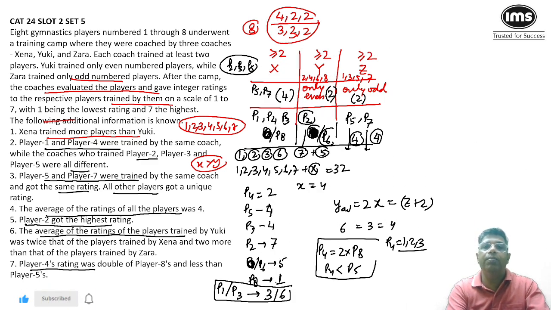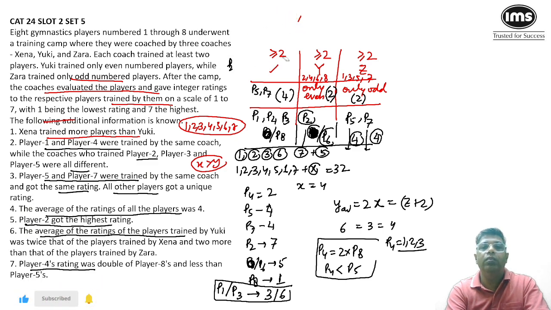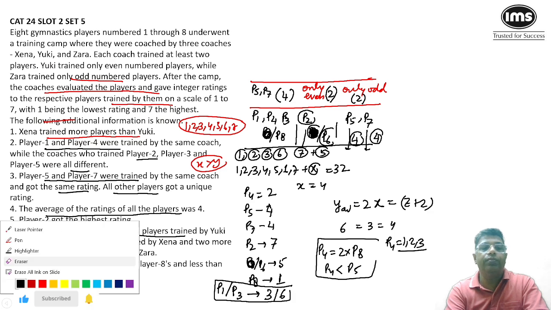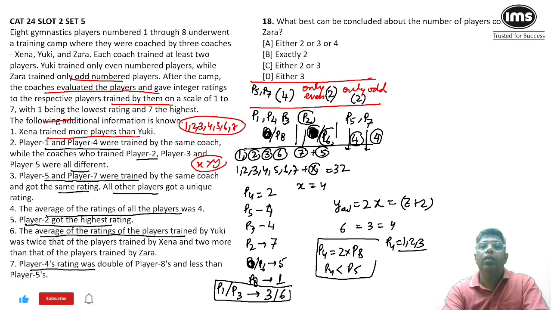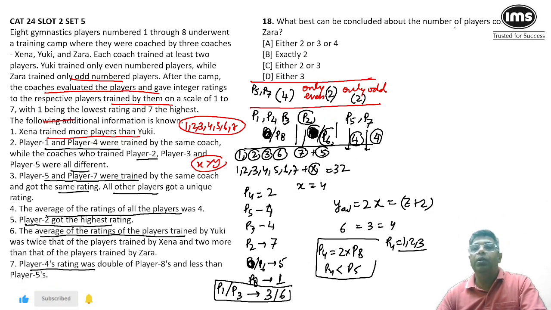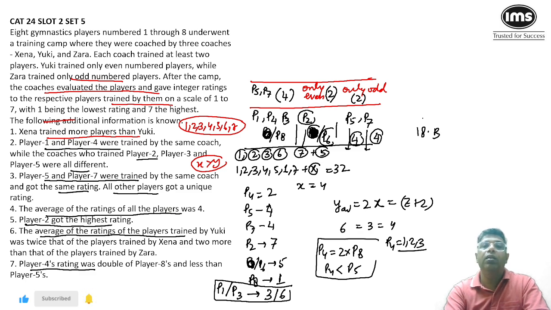So let me erase some part of the set and then we can discuss the questions one by one. Okay, so let's look at the first question. What best can be concluded about the number of players coached by Zara? Definitely we know Z is going to coach 2 people. So B is the correct answer. So for question number 18, option B is correct.